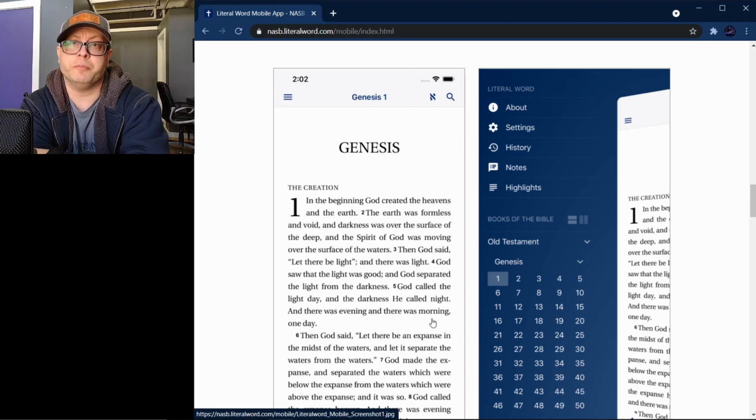Right now they have the New American Standard Bible. I believe they're going to add translations to this. I think the ESV and the LSB are some other translations that they're looking at. So right now it's the NASB, but they will have other translations in the future from what I understand.